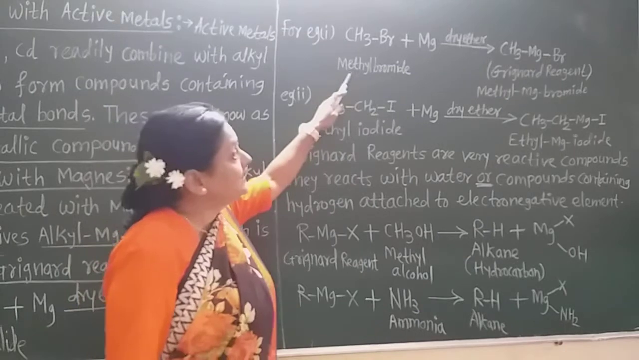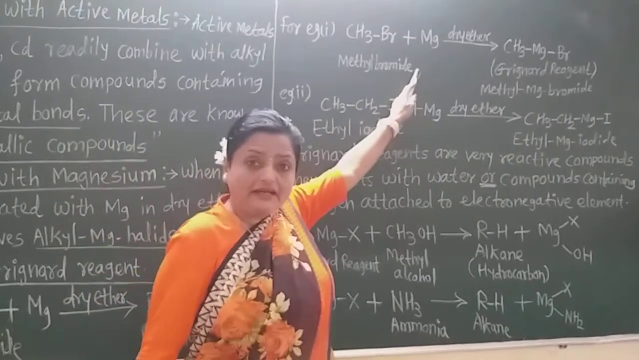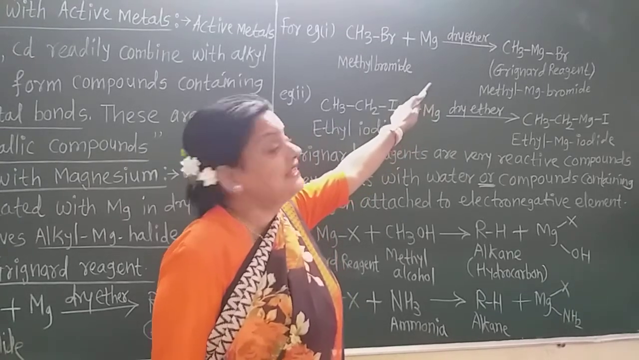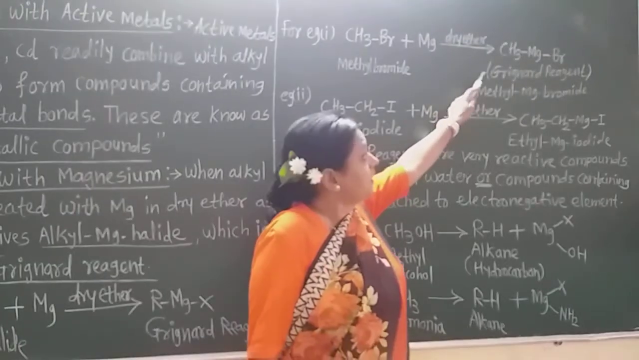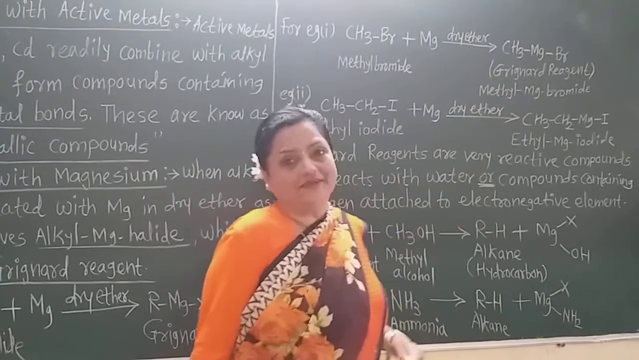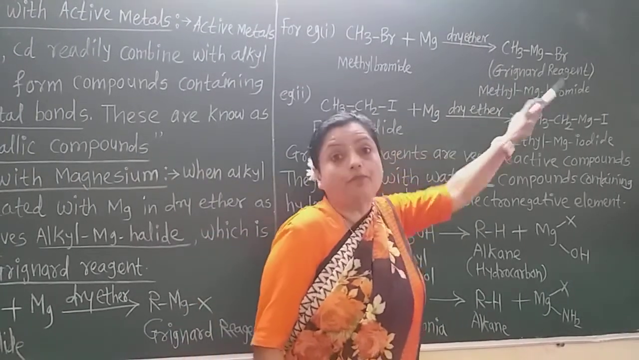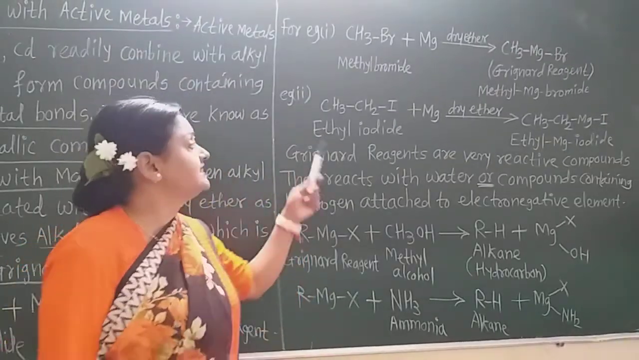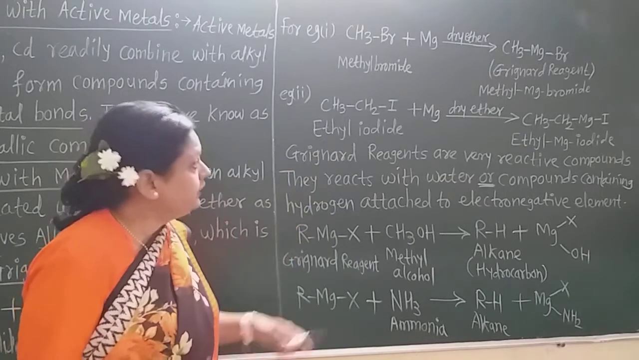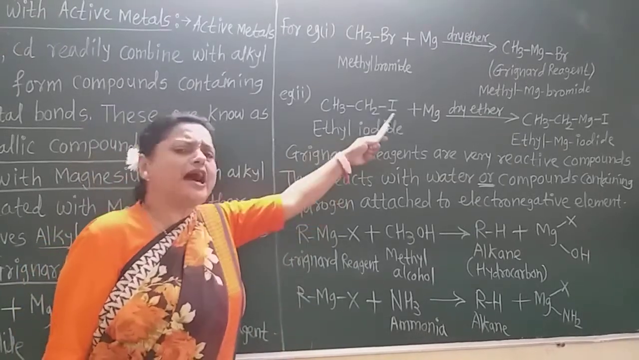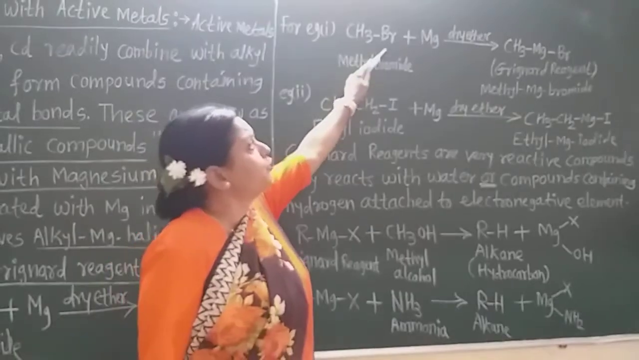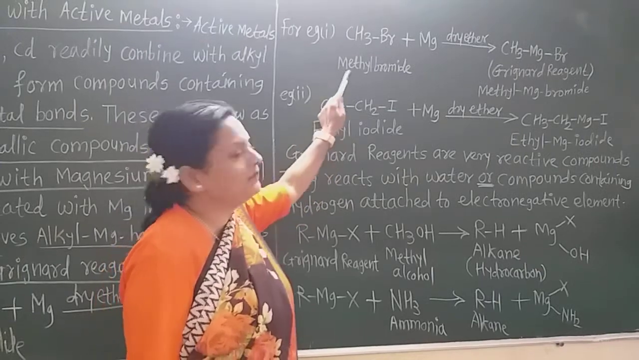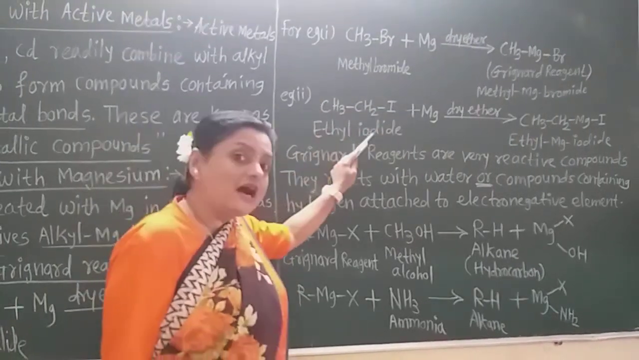So methyl bromide and magnesium metal in the presence of dry ether give methyl magnesium bromide, which is the Grignard reagent, the simplest Grignard reagent. Now this is another example. Here there is ethyl iodide or iodoethane. The other one is bromomethane, and commonly they are called methyl bromide and ethyl iodide.